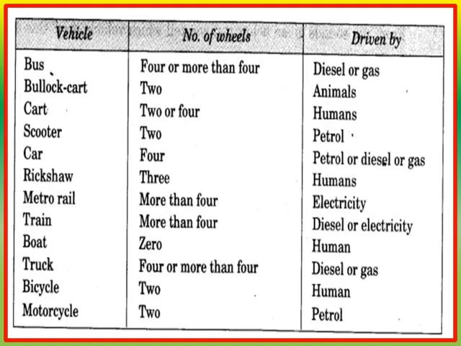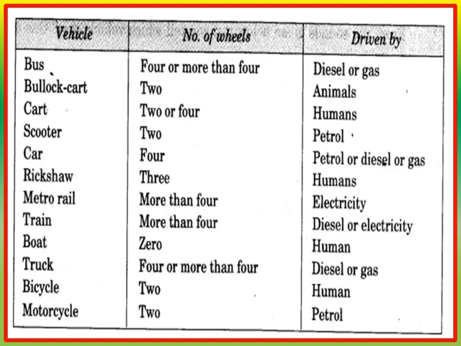The first vehicle is bus. A bus needs 4 or more than 4 wheels to run. A bus is driven by diesel or gas. The second is a bullock cart. A bullock cart has two wheels and it is driven by animals. The third one is a cart.